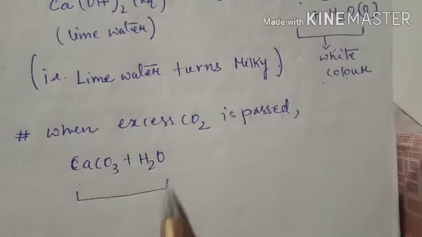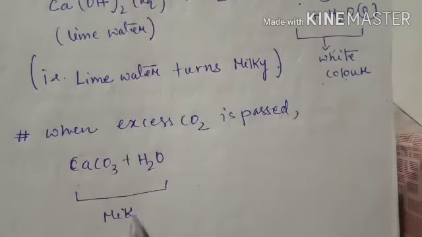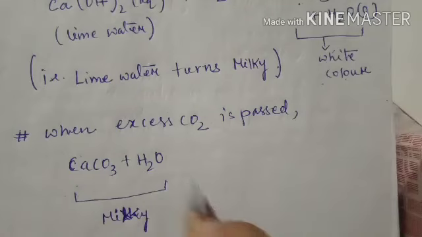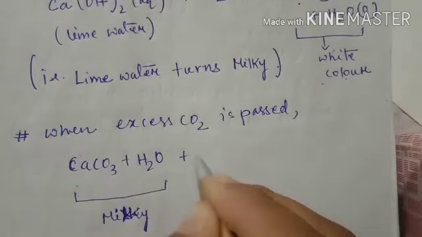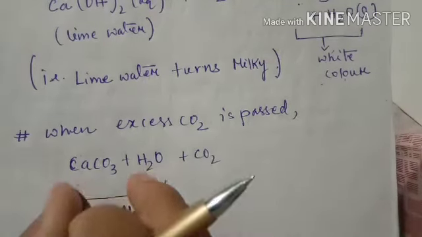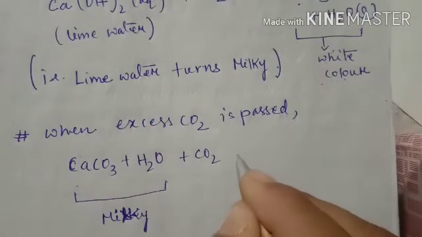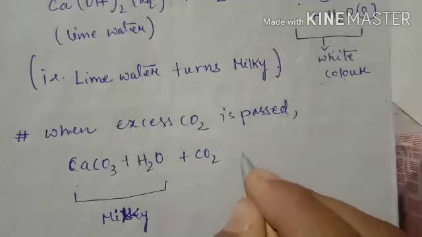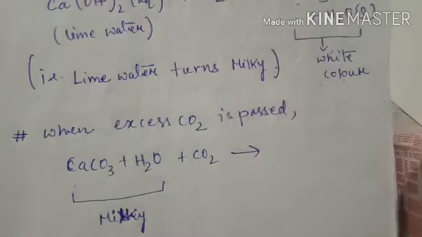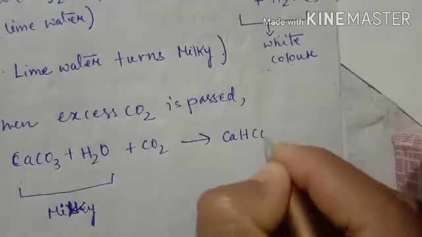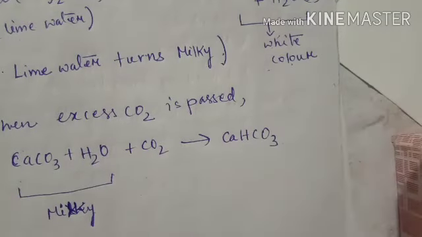This milky behavior we found. When this solution contains more carbon dioxide, that means this white mixture again reacts with more carbon dioxide, then it will turn into another compound, that is calcium hydrogen carbonate. Further reaction they will form this.